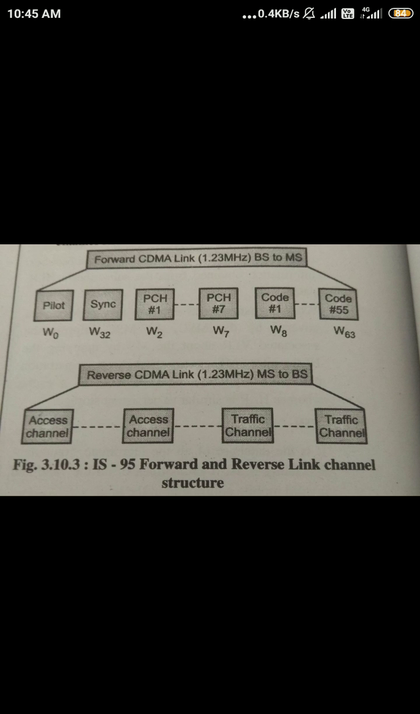So this was the topic regarding the forward and the reverse CDMA channels or IS95 channels. Okay, so this is sufficient for today's lecture. We will see the security aspects in IS95 in the next lecture.